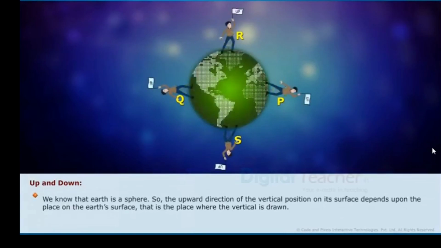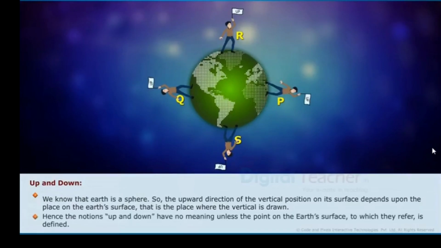We know that the Earth is a sphere, so the upward direction of the vertical position on its surface depends upon the place on the Earth's surface, that is, the place where the vertical is drawn. Hence, the notions up and down have no meaning unless the point on the Earth's surface to which they refer is defined. Children, see figure 1.